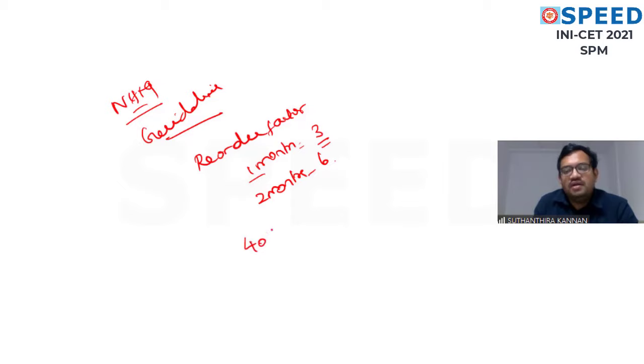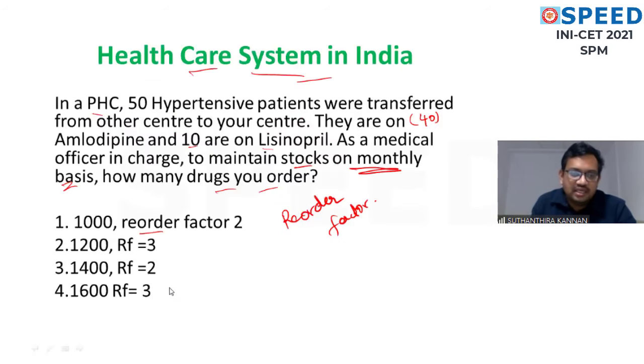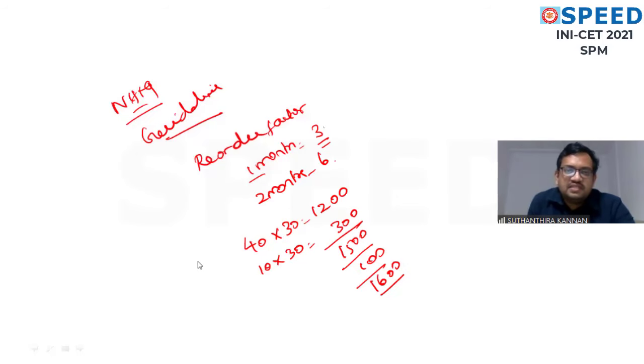Okay, 40 people on amlodipine, so 40 into 30, that is 1200, and 10 people on lisinopril, so 300, so 1500, plus they will add an extra 100, so 1600. So 1600 plus reorder factor 3, option D is the correct answer. You can see that option D is the correct answer. This is directly taken from the National Health Mission guidelines. Okay, this is how the reorder factor is calculated. Option B is wrong. 1600 plus reorder factor 3. This is how the explanation comes.